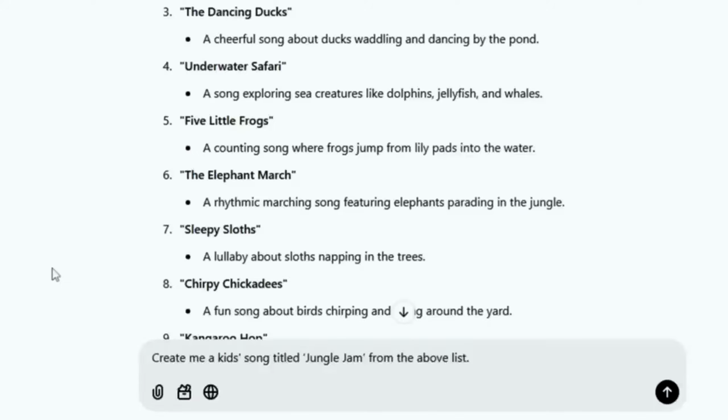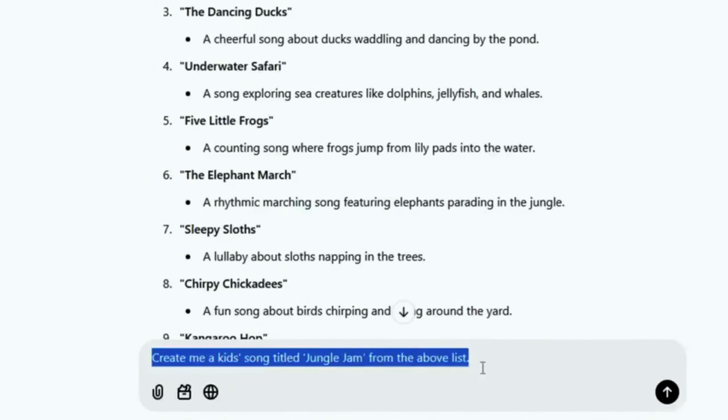Now, you may be wondering, that's all good, Jay, but how do we actually come up with the lyrics for the song? Well, it's a good thing that we got ChatGPT for that as well. So go to ChatGPT and this is what you're going to type in. Create me a kid song titled Jungle Jam from the above list. And whatever title song that you choose, that's what you want to tell ChatGPT to create the lyrics for.